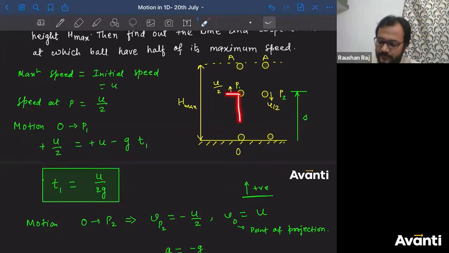Consider we have to find this only, right? Let us consider O to P1. Initial velocity u, final velocity u by 2. What is the acceleration? Yes, you can use it. The second can also be used, but in the second you have to put the value of t, and that will be in square form. So why incorporate those square forms? You can use it, no problem. The second and third, both of them can be used.